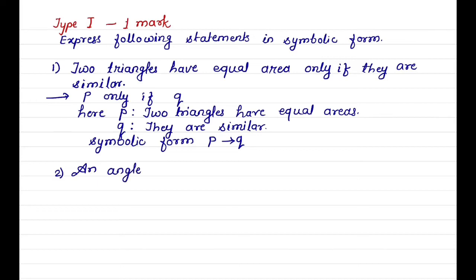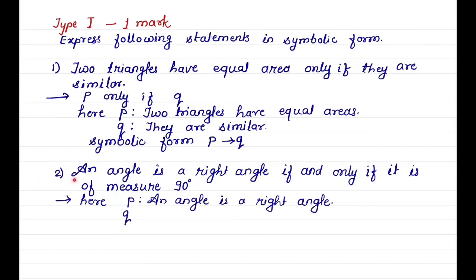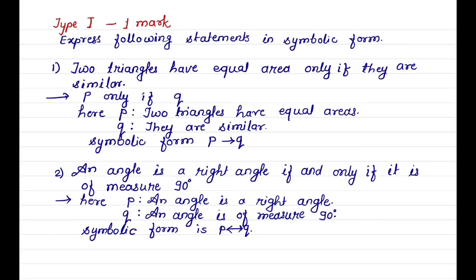Second example, an angle is a right angle if and only if it is of measure 90 degrees. Here P is an angle is a right angle and statement Q is an angle is of measure 90 degrees. Logical connective used is if and only if. Therefore symbolic form is P double implies Q.